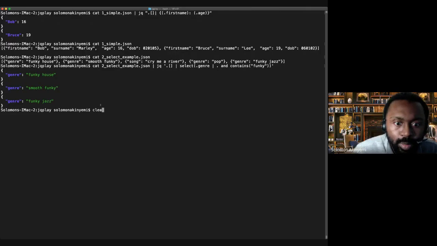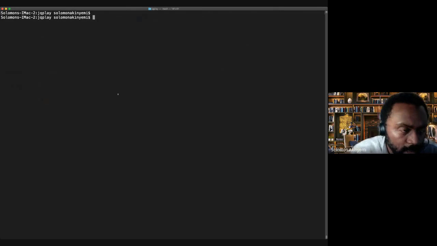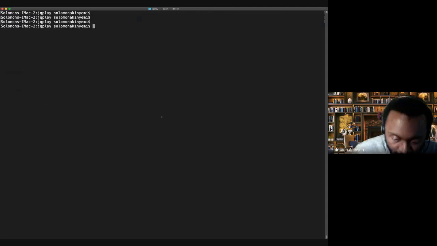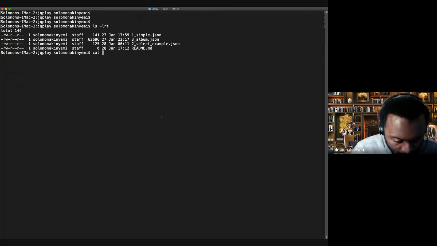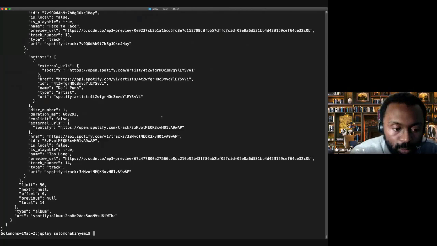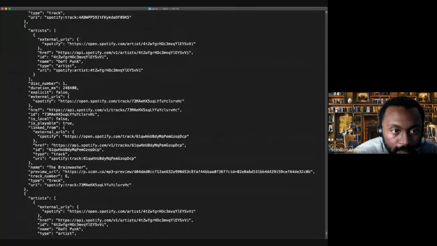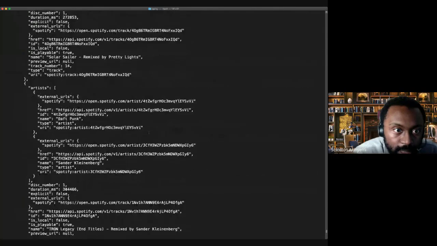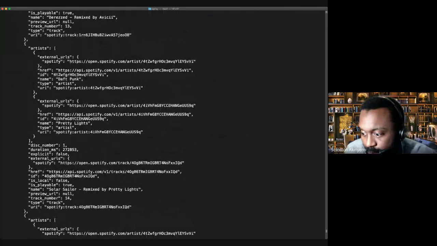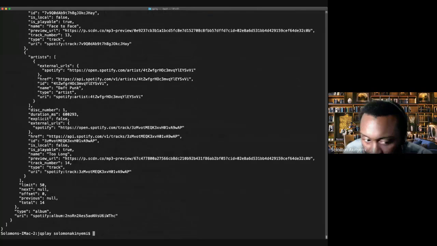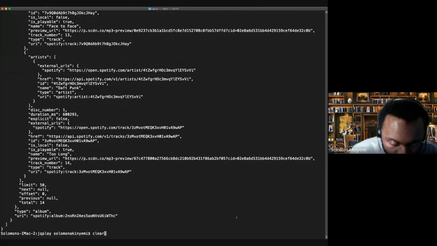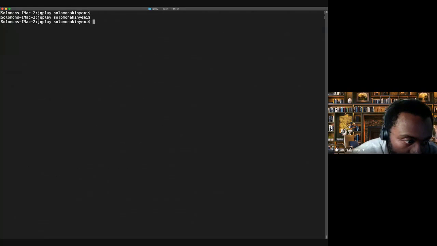Now, the moment that you've all been waiting for, you want to know about my Spotify music. So we've got a bit more. So this is a larger data set. Albums. So we've got this huge data set here, which has got a list of albums and things. And looking at this is intimidating, to be honest. I look at this and I'm bored already. How do we actually extract any meaning out of this data? Luckily, we've got JQ. So let's start seeing how powerful and quick JQ is. And what we're going to do is we're going to ask JQ some questions again.